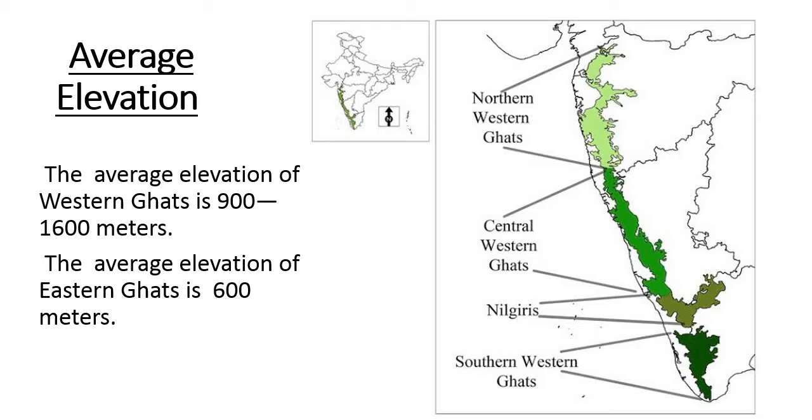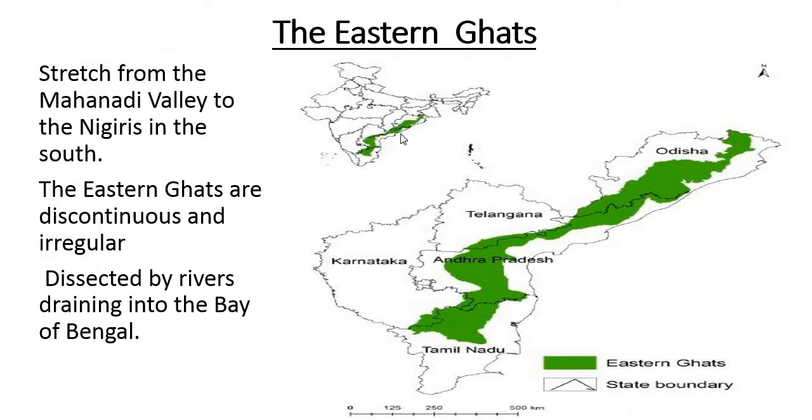When we talk about the average elevation, the height of the Western Ghat is 900 to 1600 meters, and the Eastern Ghat has 600 meters. Here is the Eastern Ghat. The Eastern Ghats stretch from the Mahanadi river valley in Odisha to the Nilgiris in Tamil Nadu, in the south of India. This is the location, Mahanadi in Odisha and Nilgiri in South India.